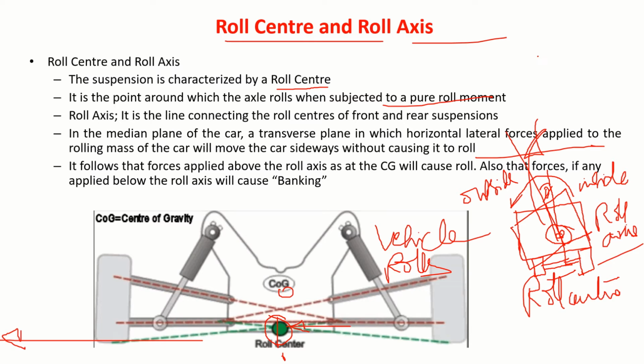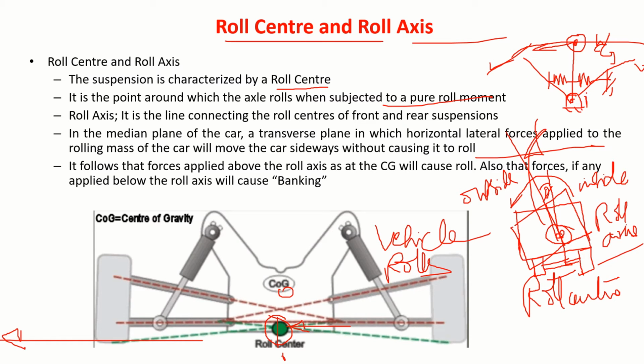Okay, so let us understand something like this. Suppose I hinged a point like this. Let us say I have a spring like this, and I have a weight. So its CG is here. If I disturb this, it will roll like this, oscillate like this. Correct now? Oscillate like this. It will come here like this.